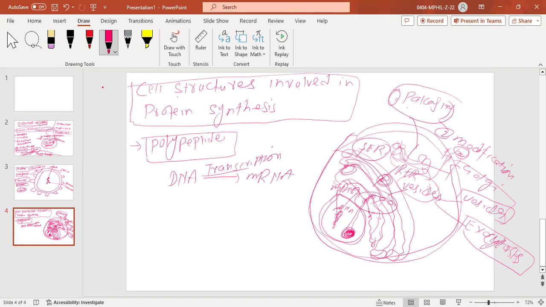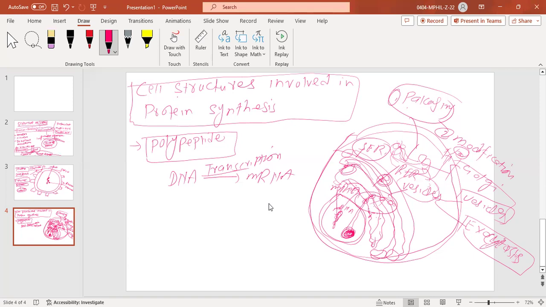So that will move outside, and it will go to another. If this material has to get into another cell, again the whole process will repeat. Like there, all these will have a vesicle. Those vesicles will actually form from the membrane structure, and then it will go again in the processing.